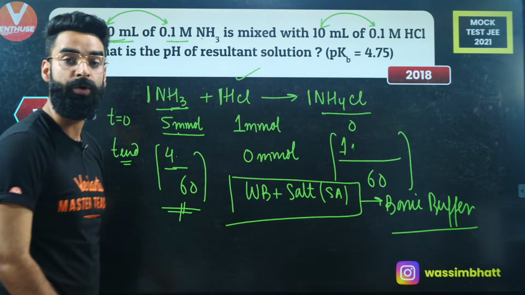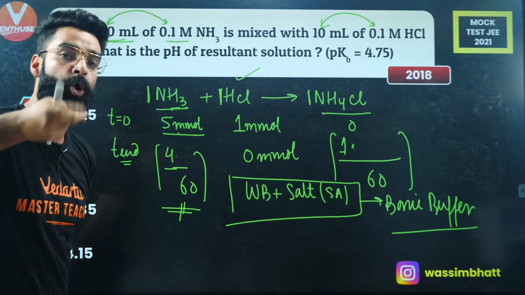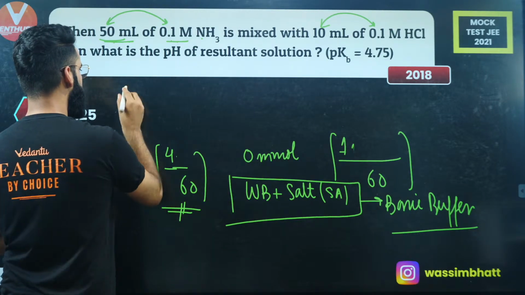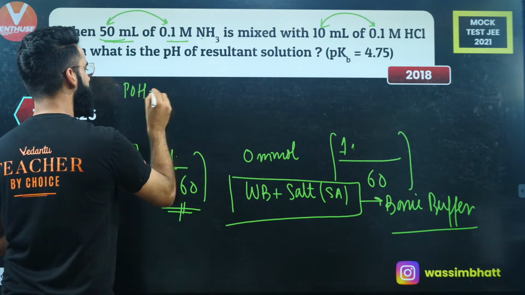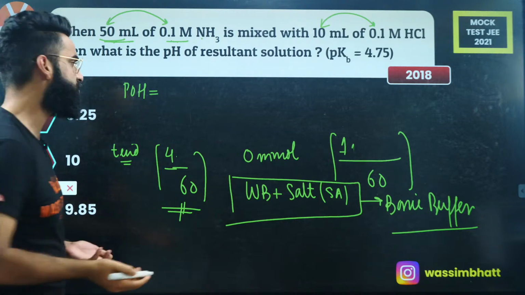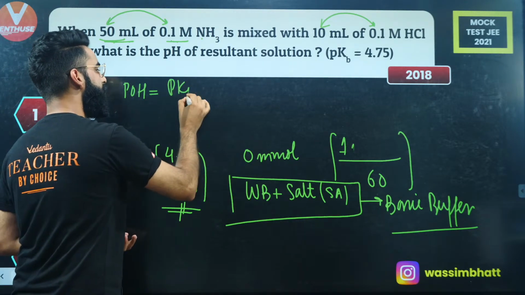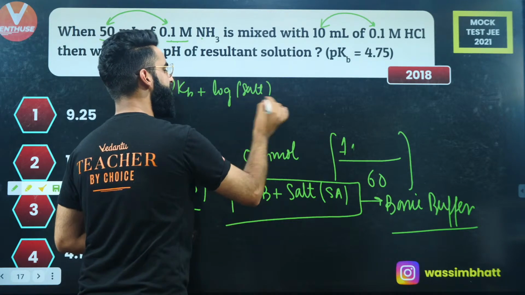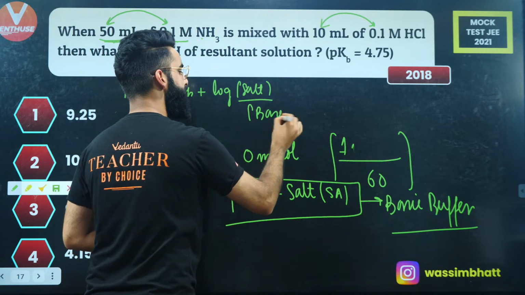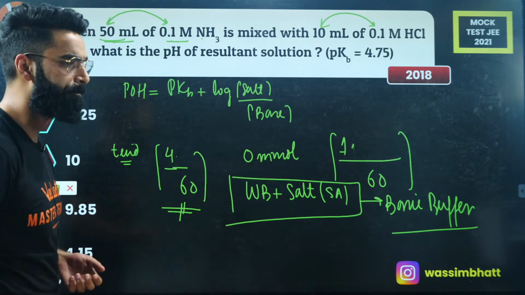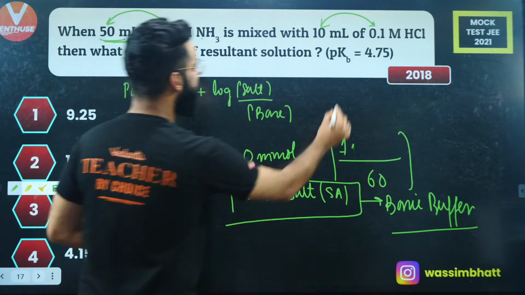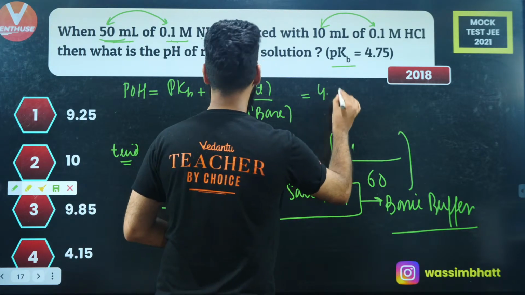And I hope you know how we calculate the pOH for the basic buffer. There's a formula for it. pOH is equal to pKb plus log of concentration of salt divided by concentration of base. This is how we calculate the pOH of the basic buffer. As simple as that. Well, people, the pKb value is given to me as 4.75, right?